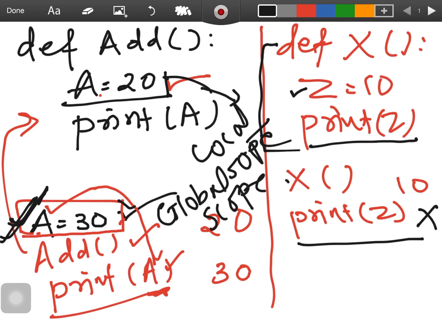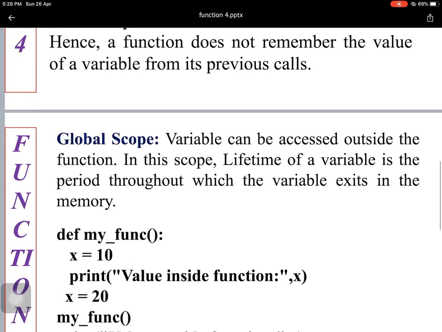So this a is globally defined. This a is locally defined. Same way this z is locally defined. So this way, local and global.